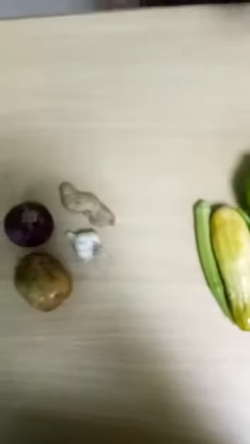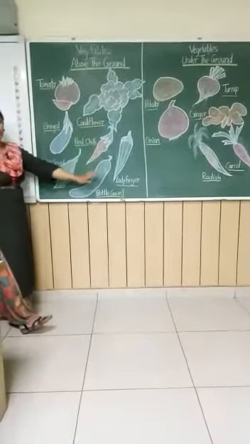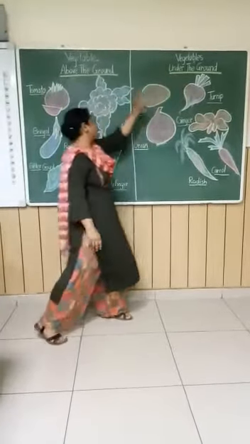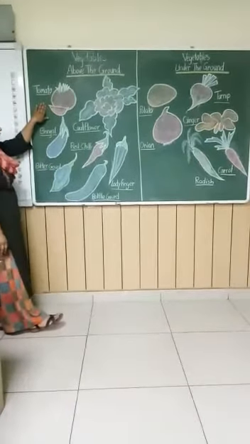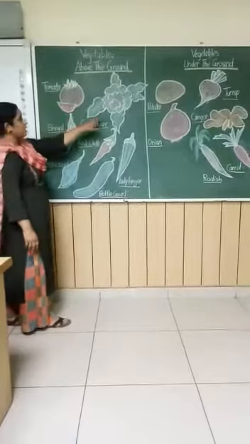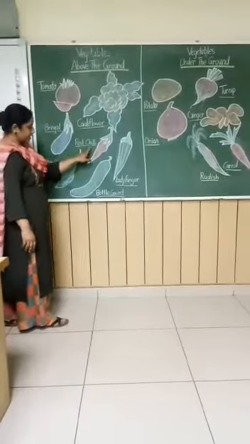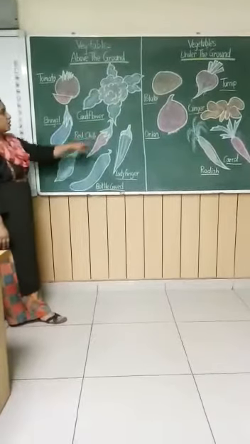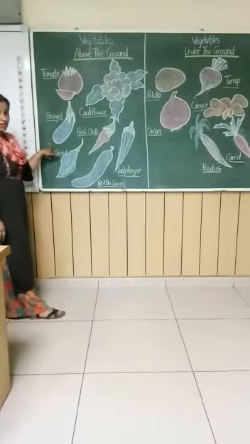Now look at the board carefully. See, there are some vegetables drawn on the board that are above the ground and under the ground. First of all, we learn about the vegetables that are above the ground. Tomato, cauliflower, brinjal, red chili, ladyfinger, water gourd and bitter gourd. These all are the vegetables that are grown above the ground, and there are many more.